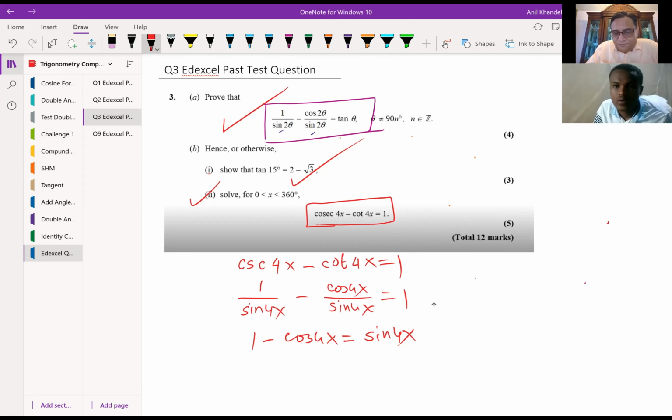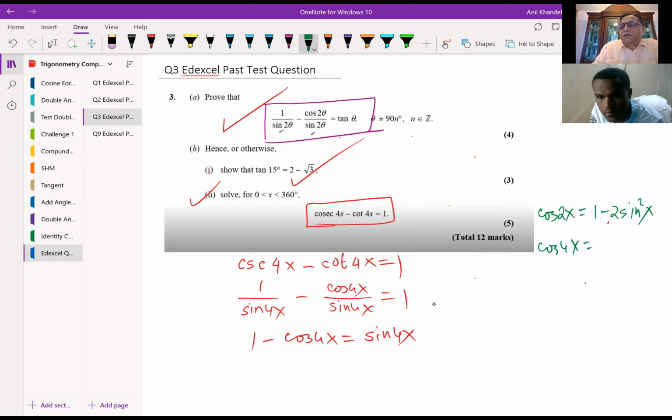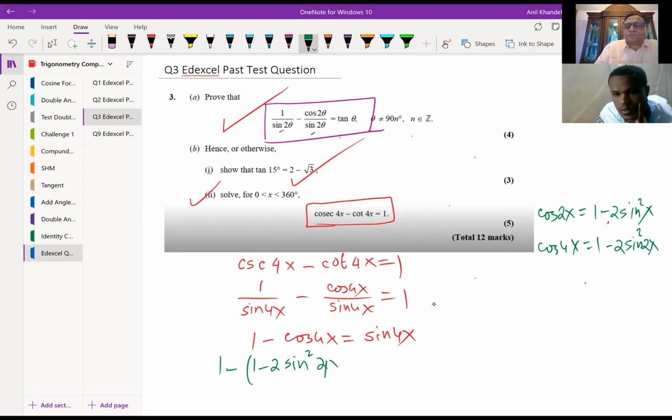We have to collect like terms. We will square both sides. Correct. So we have the cos 2x formula, which is 1 minus 2 sine square x, correct? So cos 4x will be 1 minus 2 sine square 2x. So we'll replace this with 1 minus, within bracket, 1 minus 2 sine square 2x. Is that clear to you?